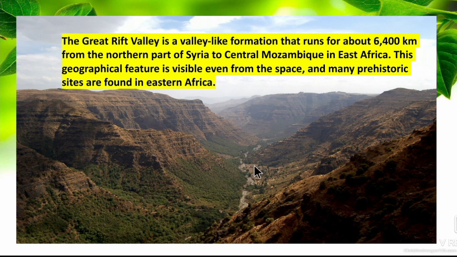So the distance is about 6,400 kilometers, starting from Syria to central Mozambique in the eastern part of Africa. Even from the top angle in space we can see this place, and many prehistoric people's evidences have been collected from here.